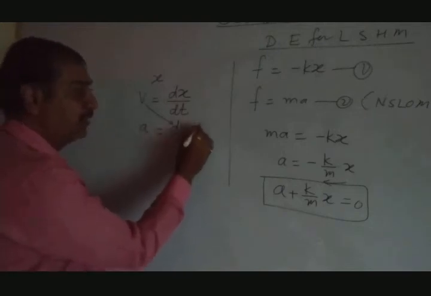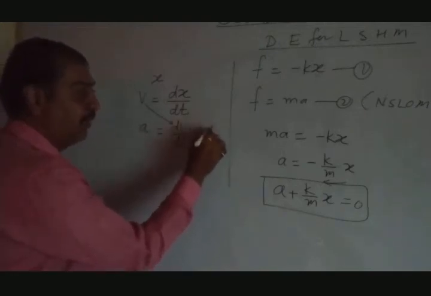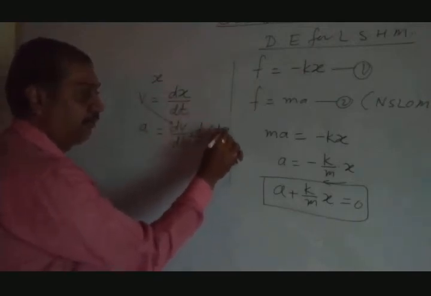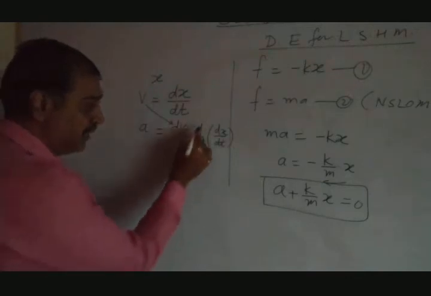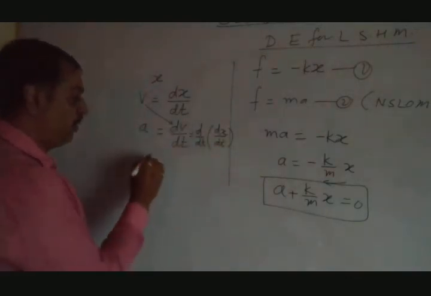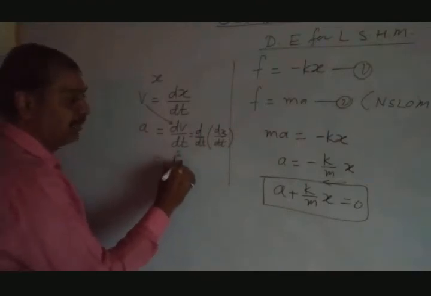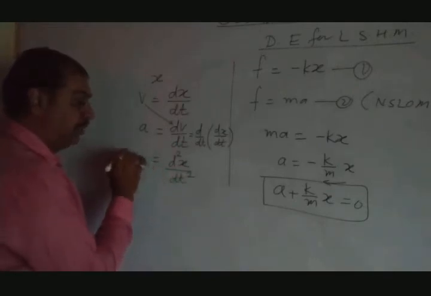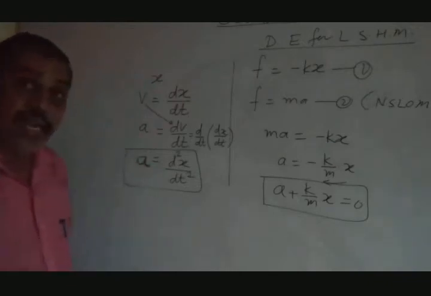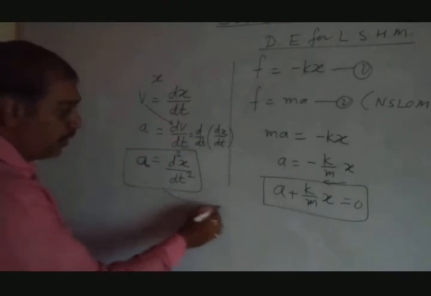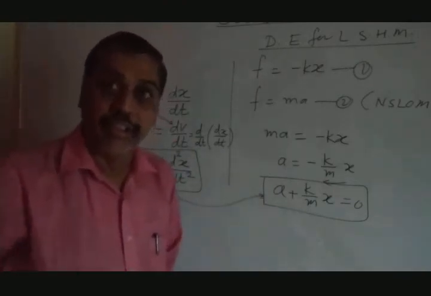You can write this as d by dt of, in the bracket, the value of v as dx by dt. Now see, d by dt, here also d by dt, both are the same, so just make it square. You can write here d2x divided by dt square, and that is nothing but acceleration.